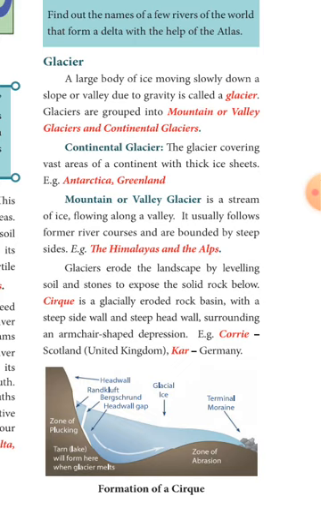Next, what is a cirque? It is a glacially eroded rock basin, has steep side wall and steep head wall. Example, Kuril in Scotland and Car in Germany. Understood? Now the next paragraph.